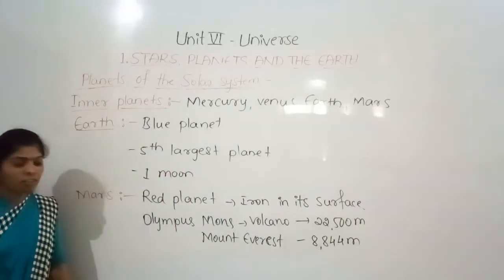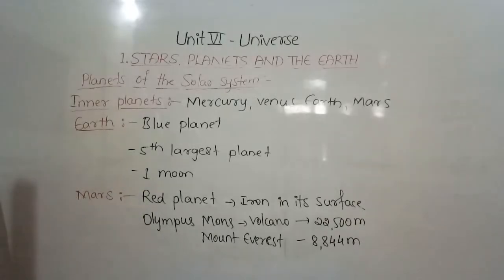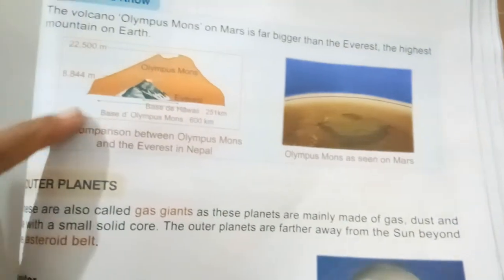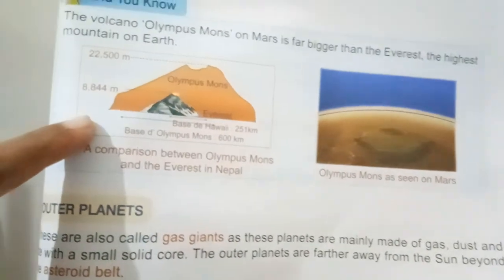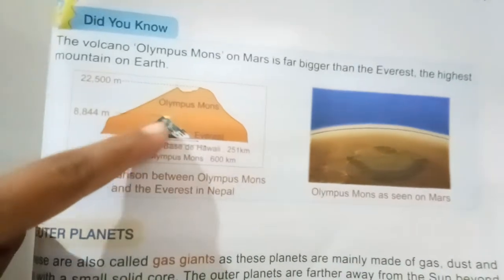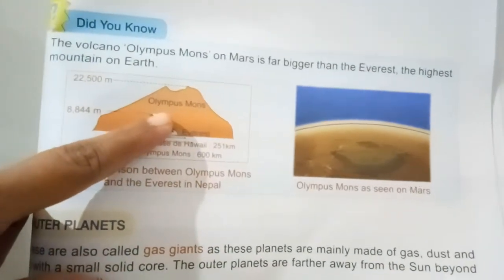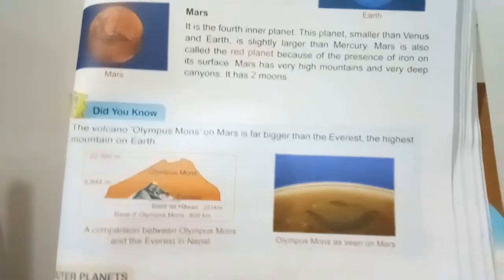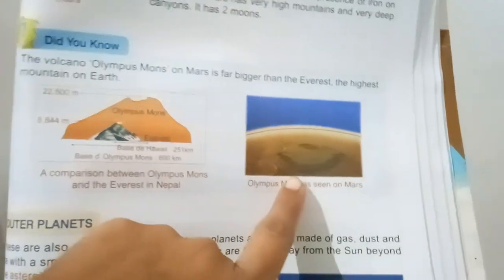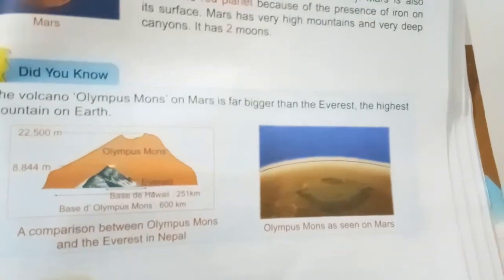Yes, it is given in your textbook. You can see that, on page number 270. See, here it has given the Olympus Mons. This is the Mount Everest which is in Nepal, and the height of the Mount Everest is 8,844 meters. And this is the height of the Olympus Mons, 22,500 meters. See the height difference. And when we see the Olympus Mons on the Mars, it appears like this. Yes, can you see this? This is the Olympus Mons.